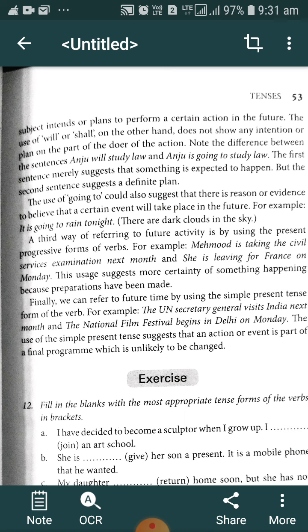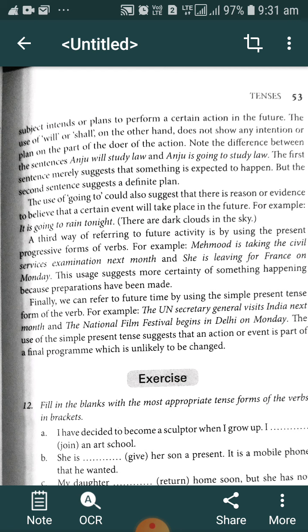When there is total preparation about that particular action, we have to use the present progressive tense, and when there is an official program that will not change, we must use the simple present tense while referring to the future.